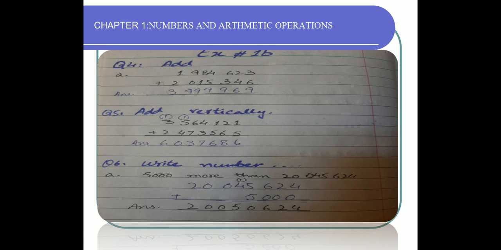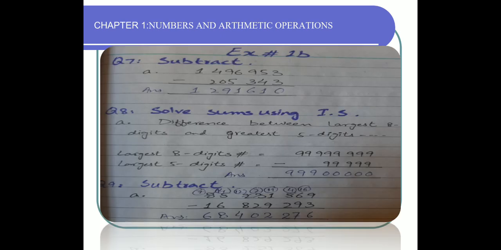It means write the numbers vertically with correct spacing and simply add these numbers. Question number 6, write the number which is 5000 more than this. 5000 more than this means you have to add 5000 in the given number simply and you will come to know the answer. Question number 7, subtract the numbers. You have to subtract the given numbers.